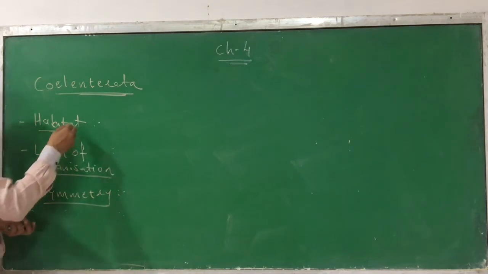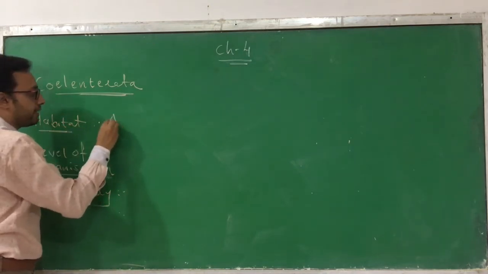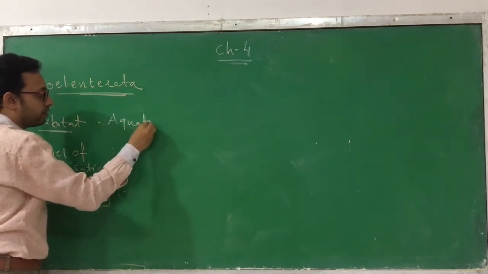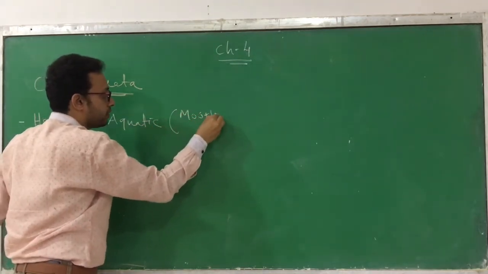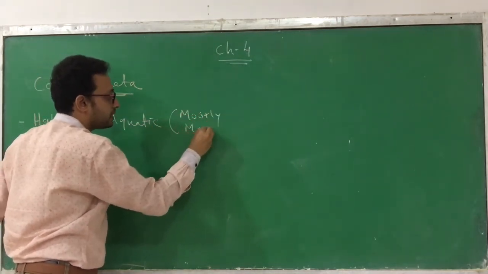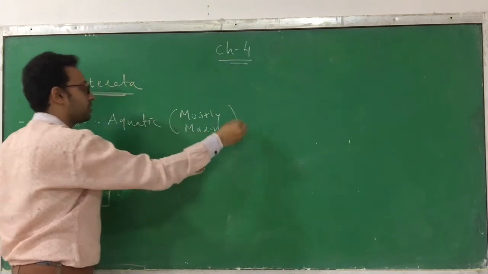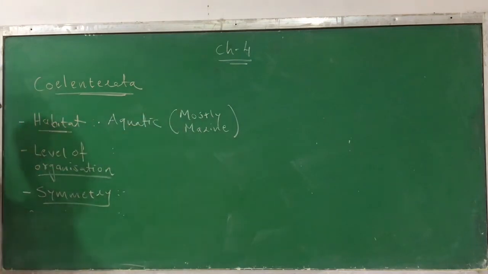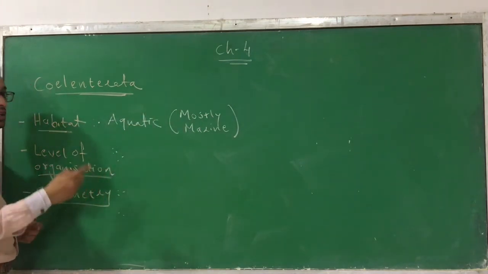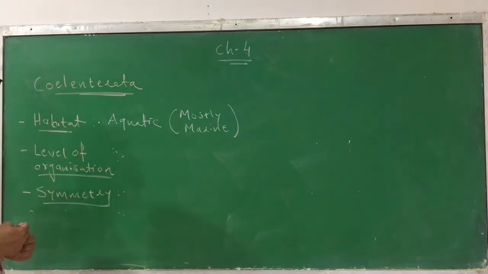If you see the habitat, they are also aquatic, meaning found in water, but mostly they are marine, meaning found in sea water. Now when we talk about the level of organization, Porifera has a cellular level of organization.